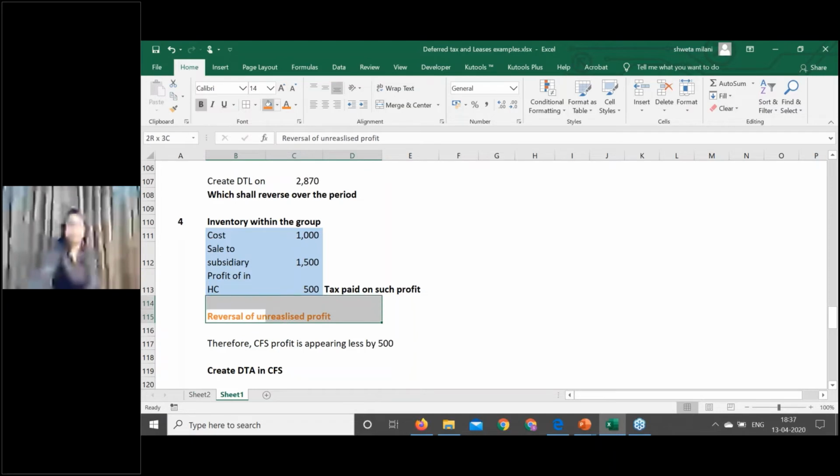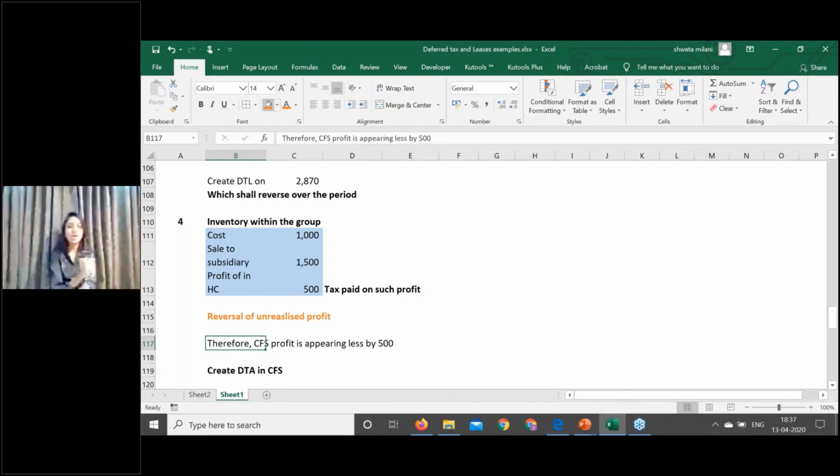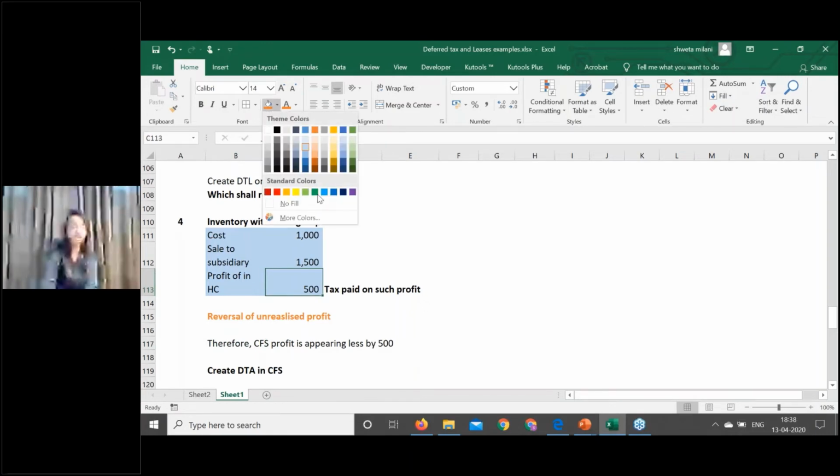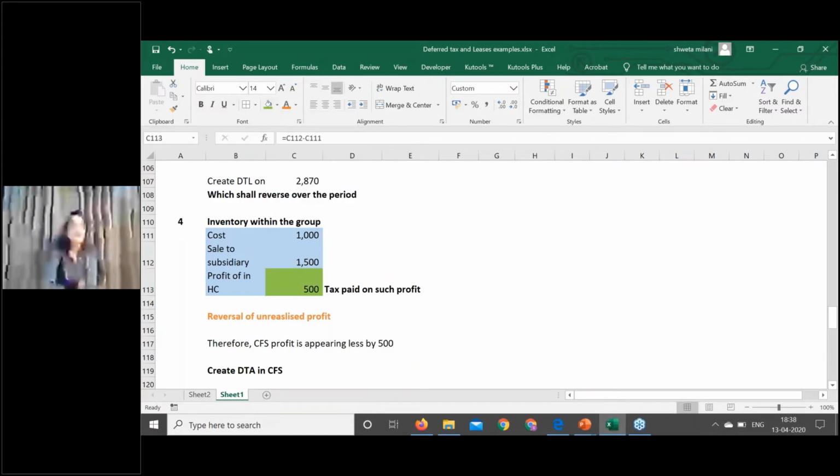For the purpose of deferred tax, what are the principles? Now tell me, when the holding company sold the goods to the subsidiary company, costing rupees 1,000, at rupees 1,500, the holding company has paid tax on rupees 500. Whatever income the holding company has earned, it has paid the tax on that in its taxable P&L. Am I correct? In the consolidated financial statements, you have reversed this income. So in CFS, what is the scenario?